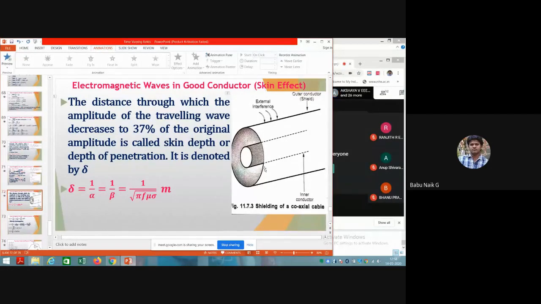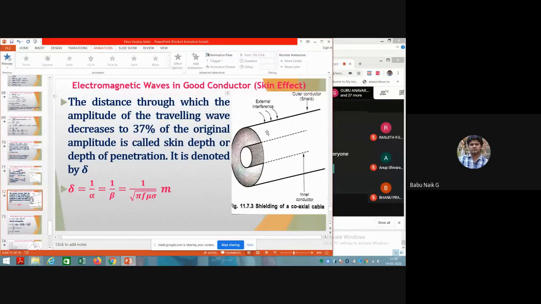Where we use this good conductor: take an example, a coaxial cable, with an inner conductor and an outer conductor. The outer conductor is completely shielded with aluminum, copper or silver, because it is a good conductor.